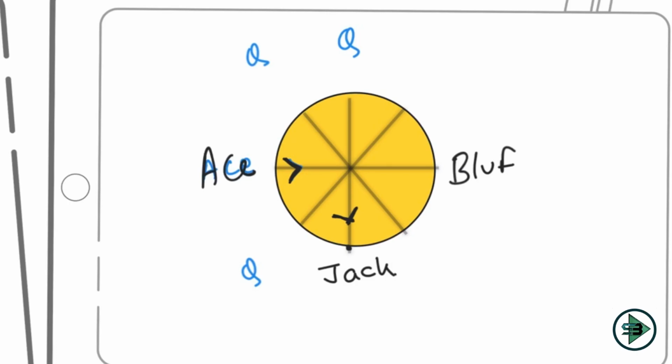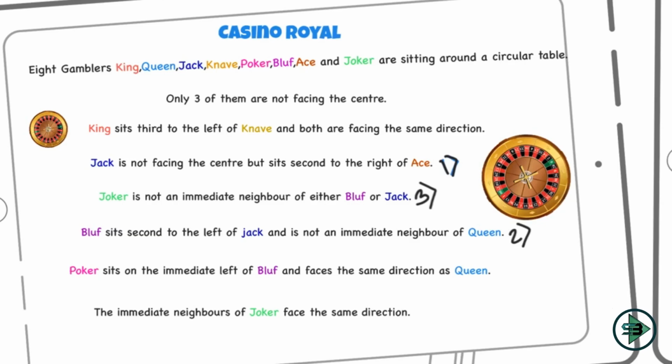So where can I keep Joker now? I can keep Joker here or here. That's it. These will be the only 2 locations that I can have for Joker. Okay, so this gives me my link 3. So I have a link 3 here as well now. Now let's see what next.